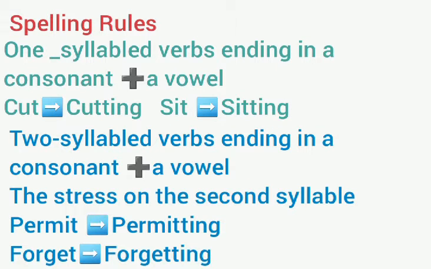Spelling rules: one-syllable verbs ending in a consonant plus a vowel, like cut, cutting. We double the last consonant here. Sit, sitting. Two-syllable verbs ending in a consonant plus a vowel, with the stress on the second syllable. Take care: the stress is on the second syllable. Permit, permitting. Forget, forgetting. So the stress must be on the second syllable.